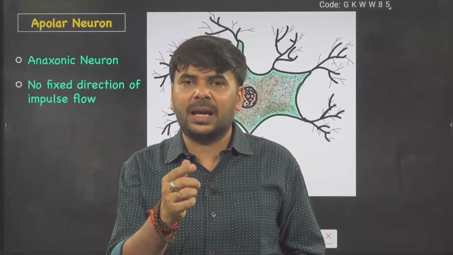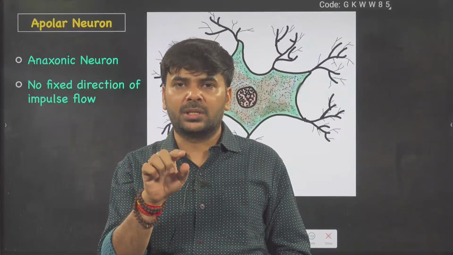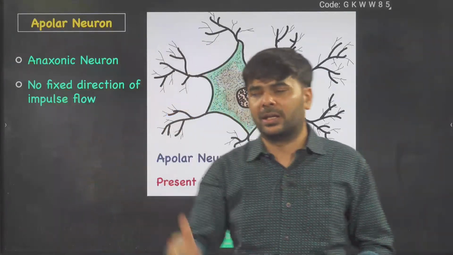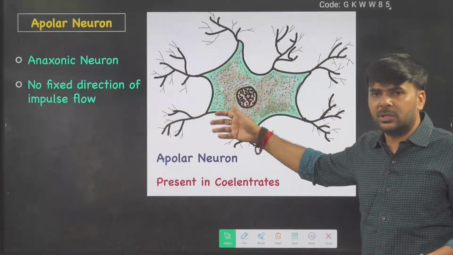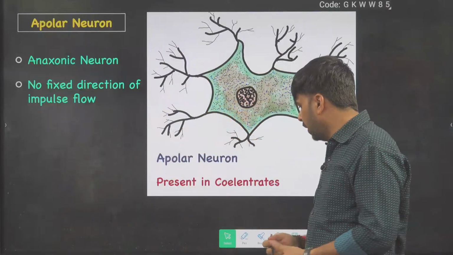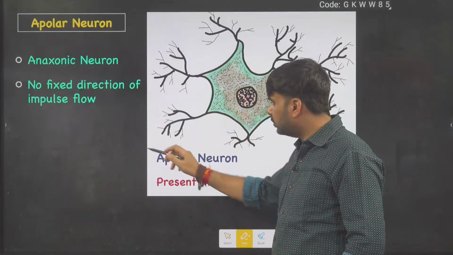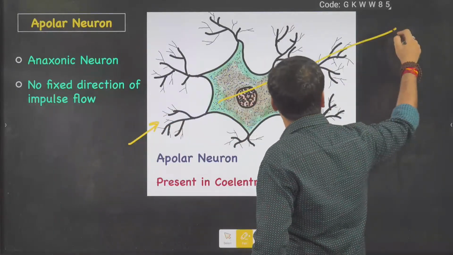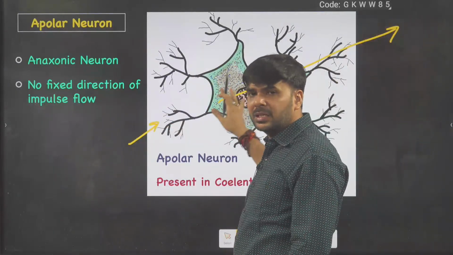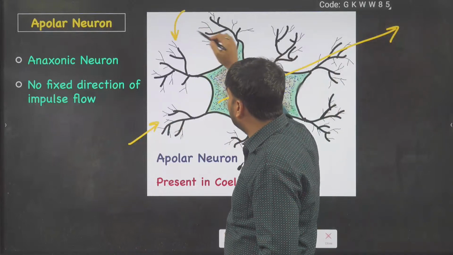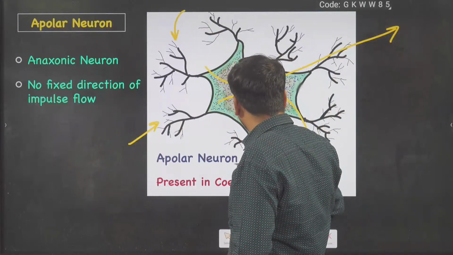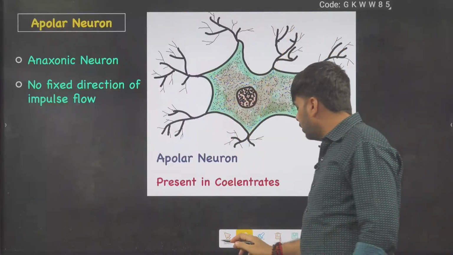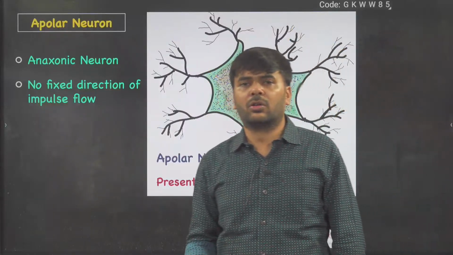Here, A means absence of polarity. So, no polarity. No polarity means, what do you mean by polarity here? Here, polarity means direction. Generally, dendrons receive impulse and axons transmit impulse. But in this type of neuron, impulse will enter from anywhere and it will pass in any direction. Okay, from anywhere to anywhere. That's why called apolar neuron or non-polar neuron.